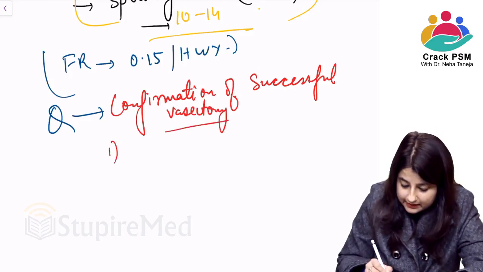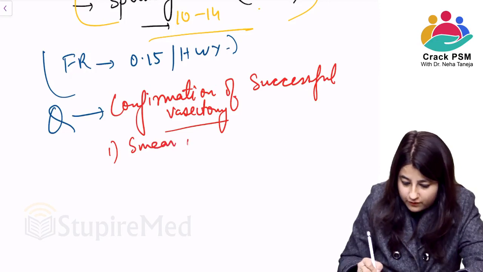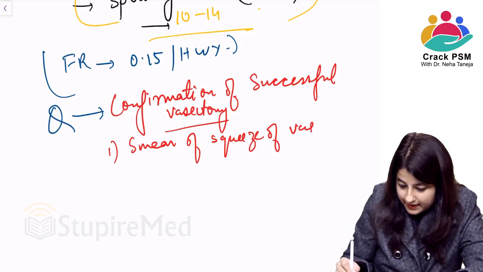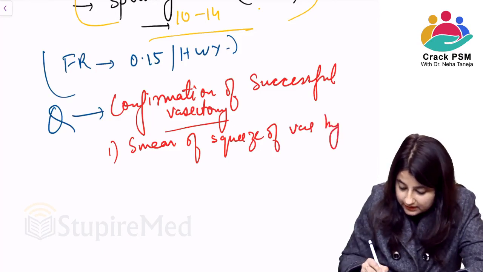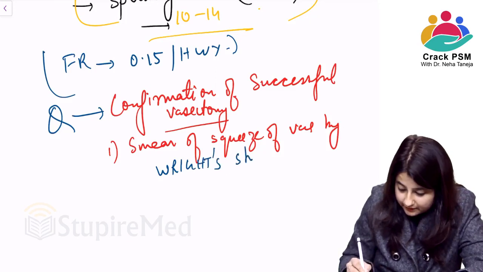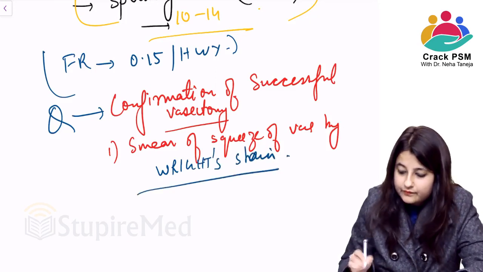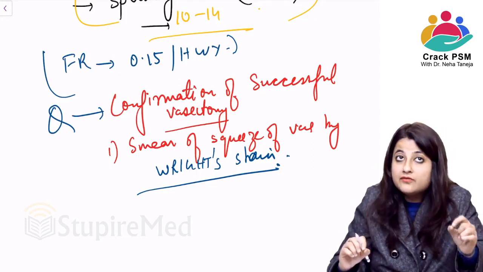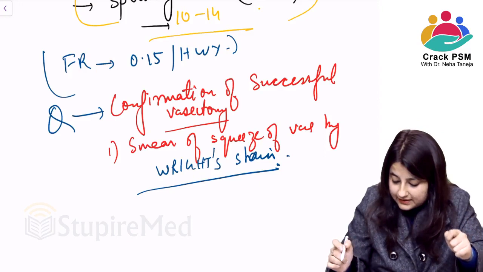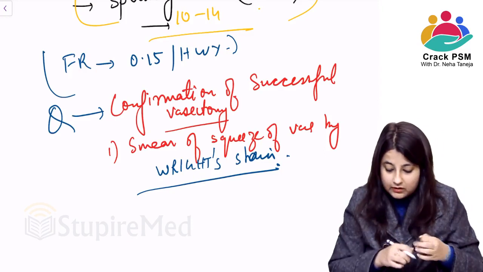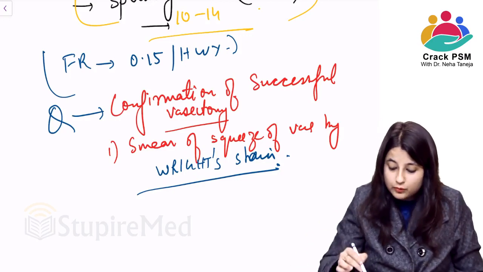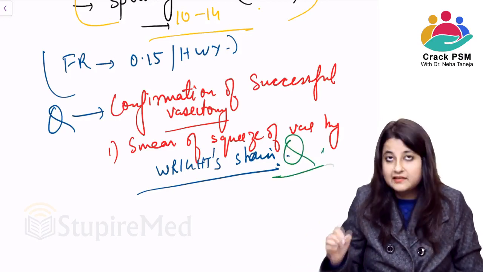The other is that you make a smear of squeeze of the vas by a stain which is, right stain. ठीक है, this is very important, that how will you confirm that a successful vasectomy has happened? एक तो histological confirmation है, दूसरा you make a smear of squeeze of the vas by using which stain? This is a question, right stain.